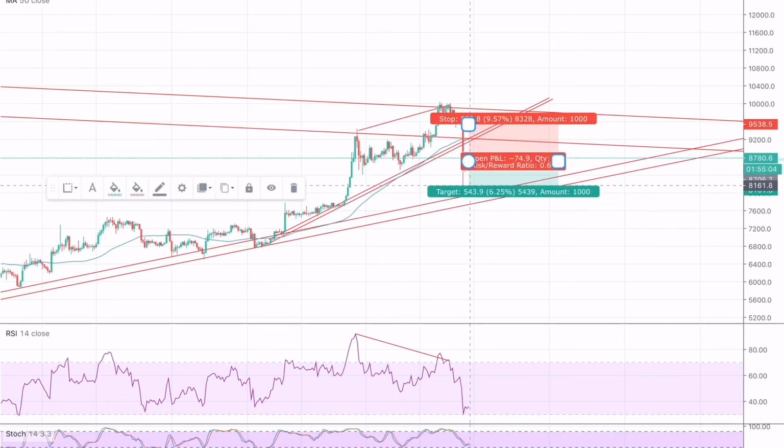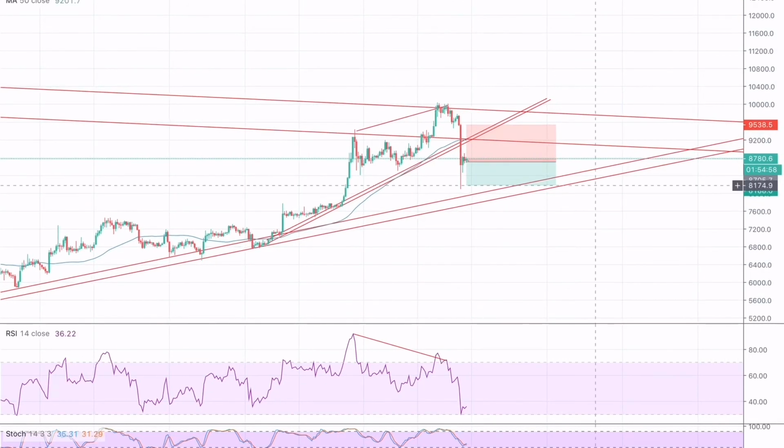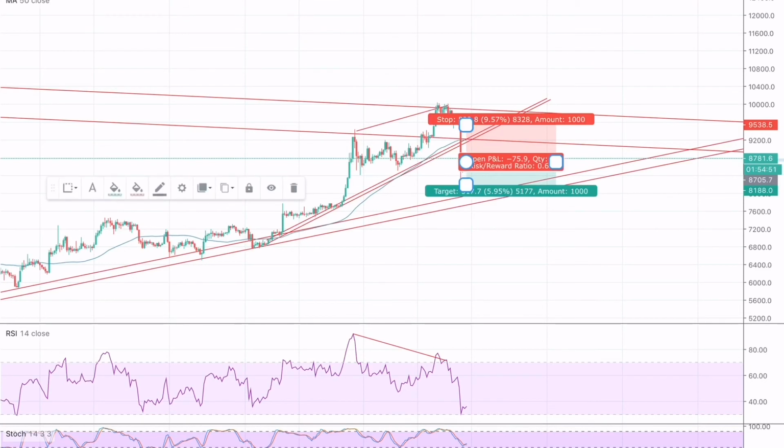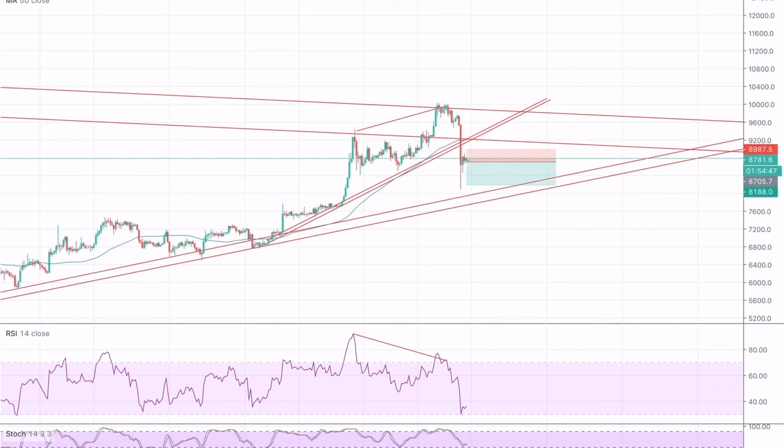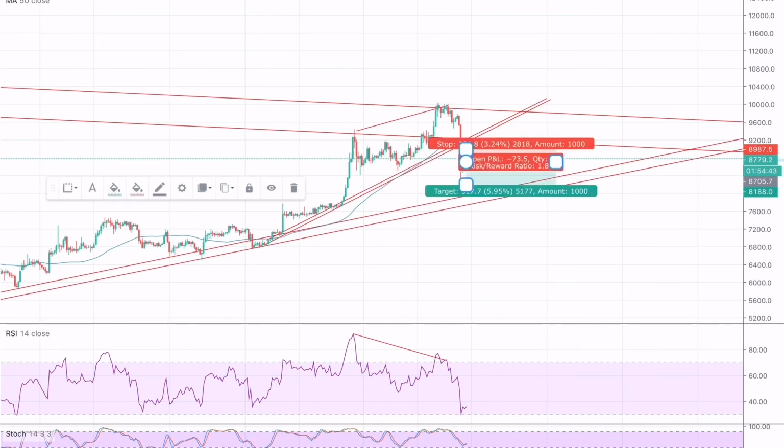The take profit would be around 5,000. No, the take profit would be around 8,170. However, the stop loss would be around 8,987. This trade will provide a risk to reward ratio of 1 to 1.8.